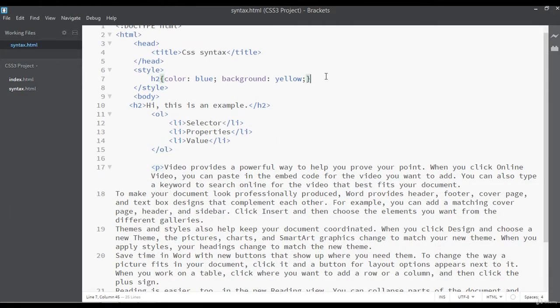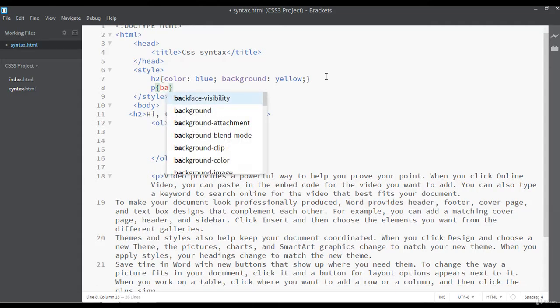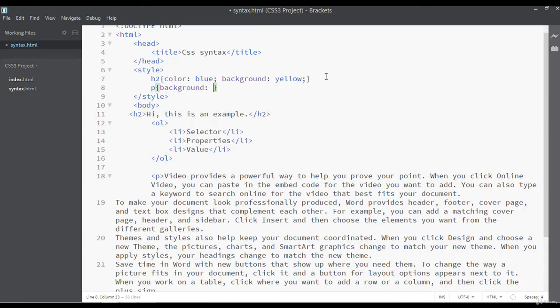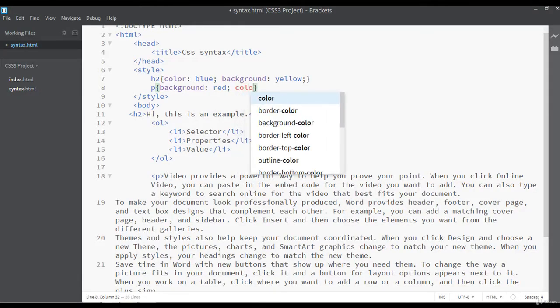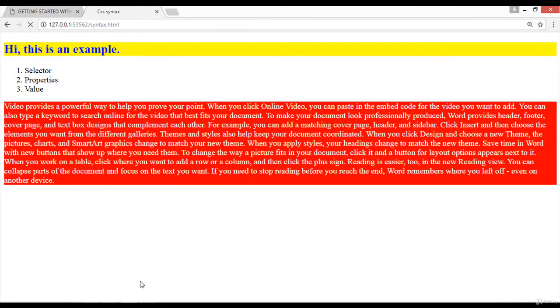So first we are going to select the p tag here. P is a selector, then curly braces. The background is a property, and I want to assign something like a red background. Save and refresh. So I want to assign one more property. The text color should be maybe white. Control S, let me check if it is white or not. So you can come here and refresh, and you can see this is white.